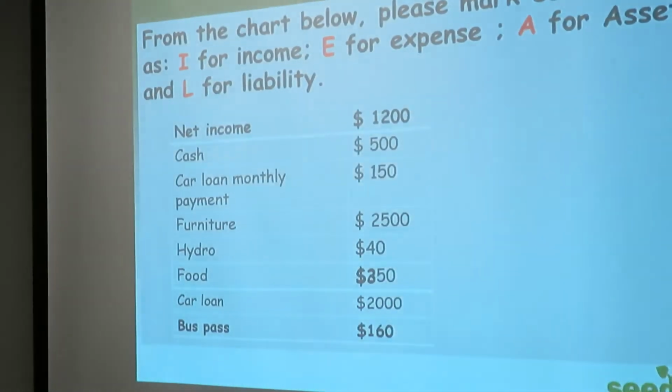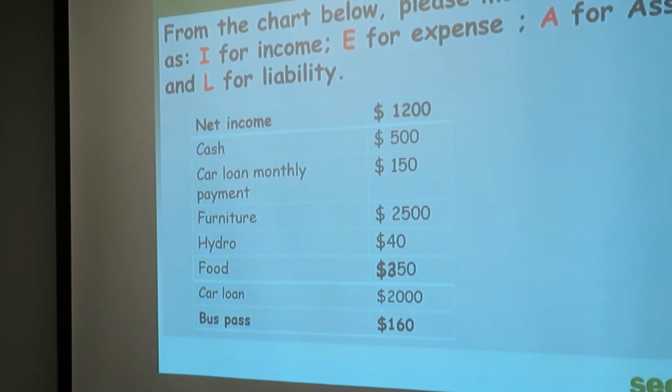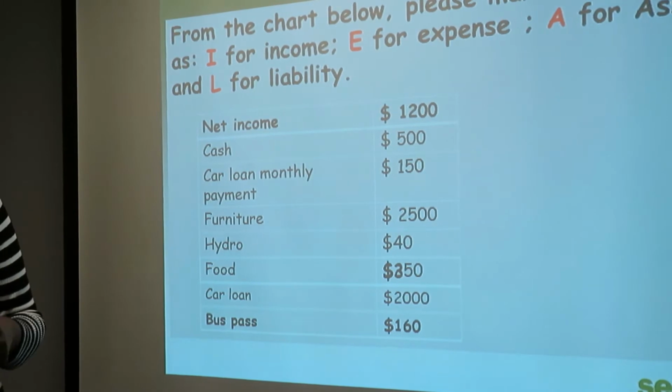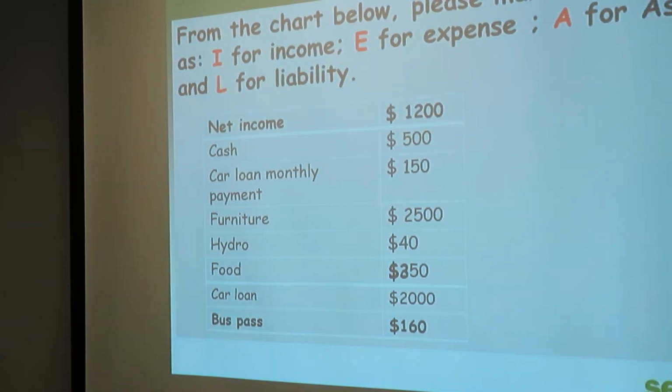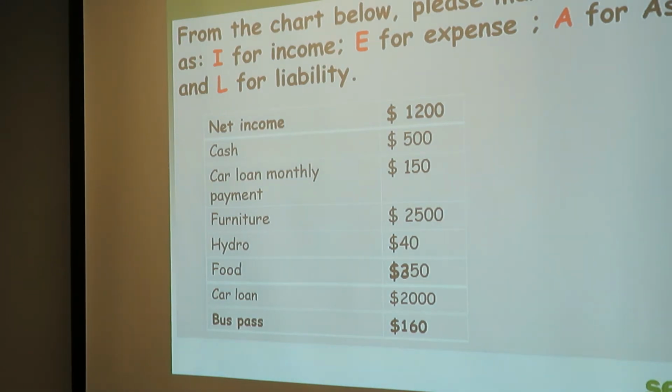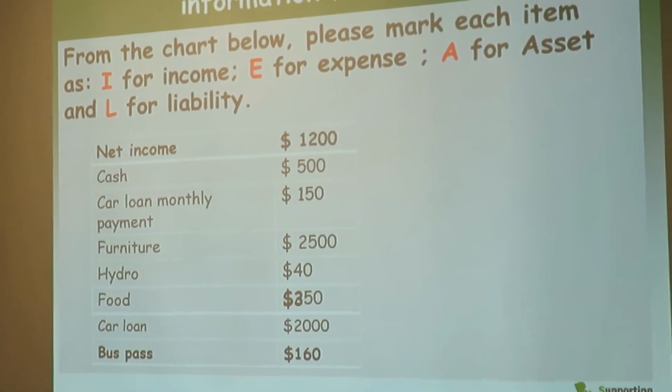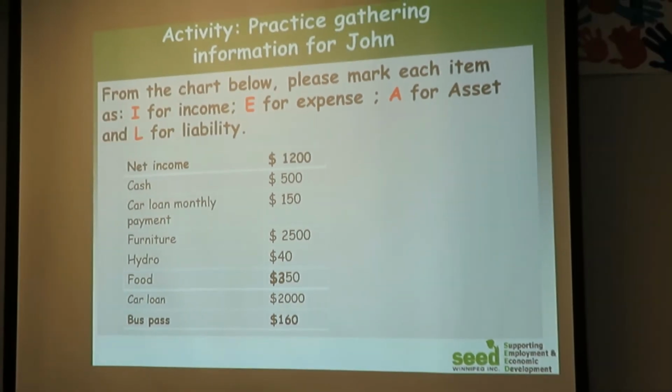Furniture. Is it an asset? Is it a liability? Furniture worth 2,500, it can be maybe costing 1,000 or more. We say it is an asset. And why? It is an asset because it has a cash value. If we sell it, we are able to have cash from it, then furniture is an asset, because you see it has even a very important value, 2,500.